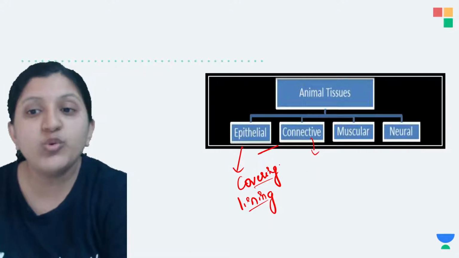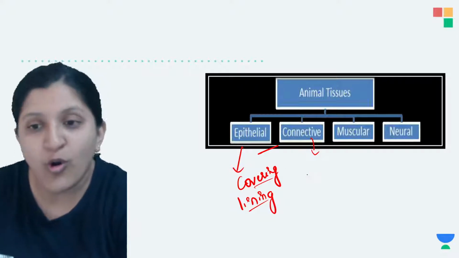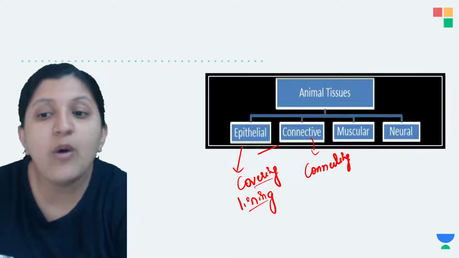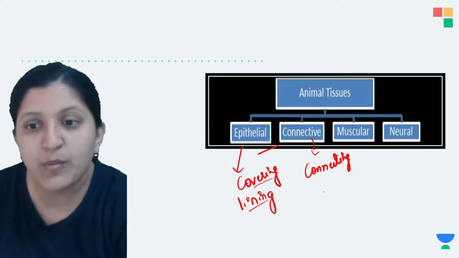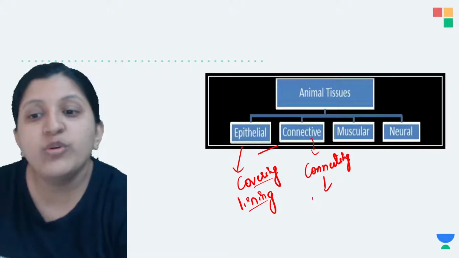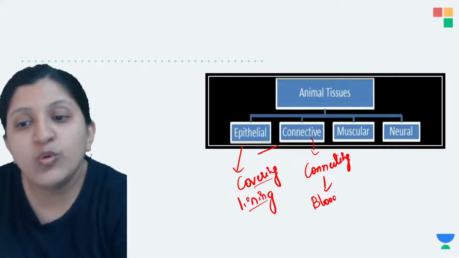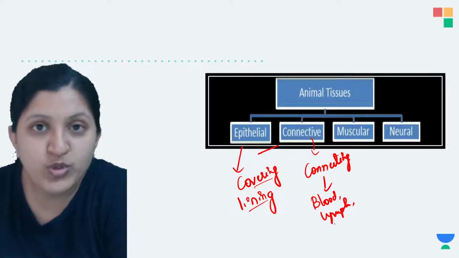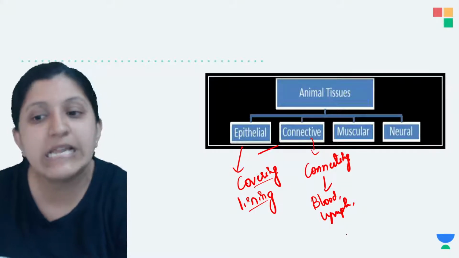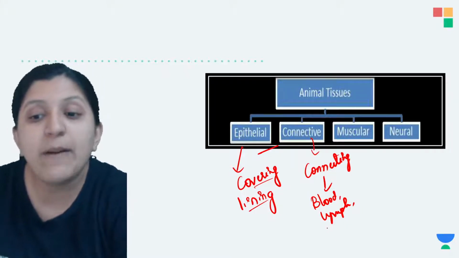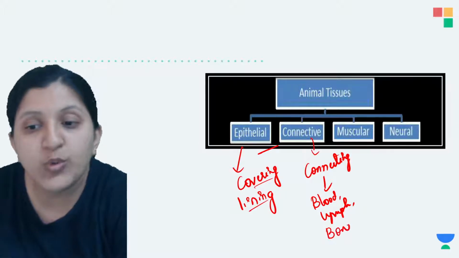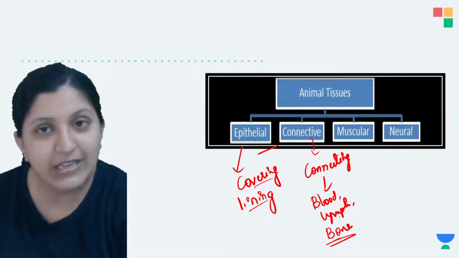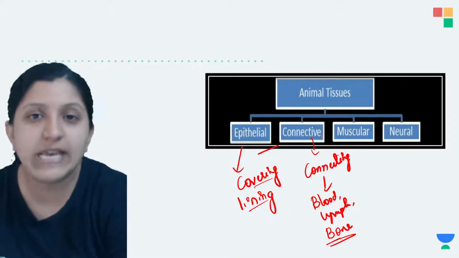When we mention connective tissue, this is connecting all the organs, or all the body parts. So how exactly is it connecting all the body parts? Now you know there is blood, and then you can find lymph. Then there is connecting bone to bone, bone to muscle. So basically, connection means that to some extent it is even providing you support. Bone can provide you a particular shape as well as support. So this is basically connective tissue.